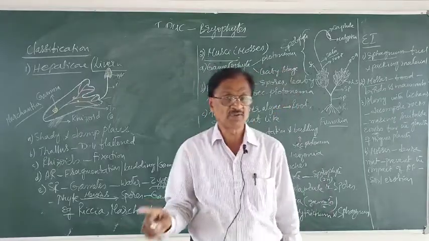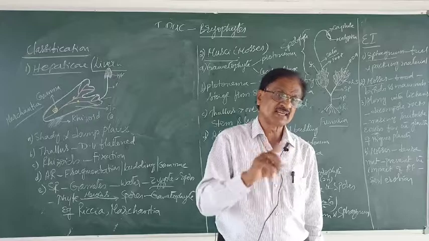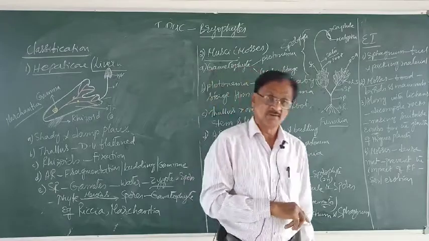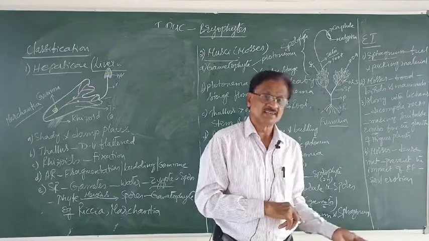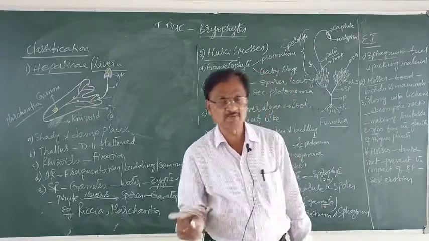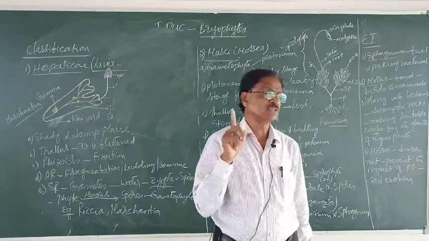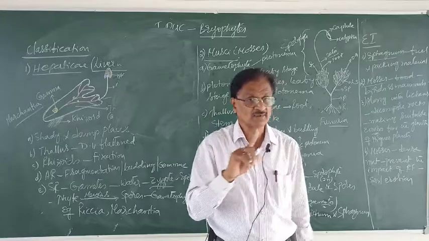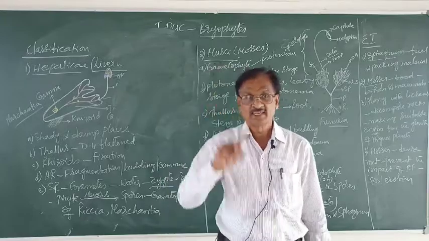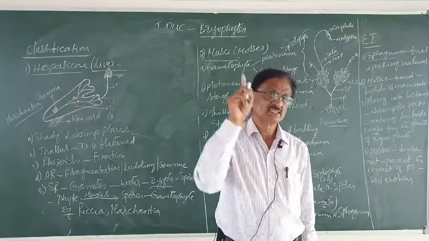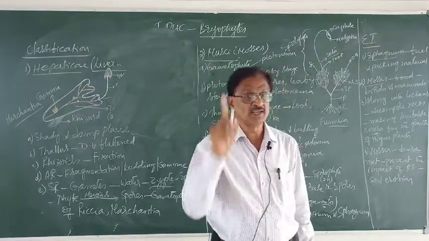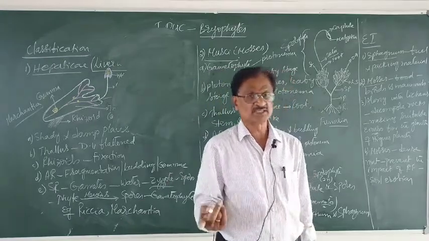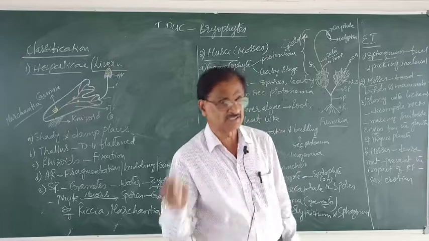This is because the alga can synthesize the food but cannot get raw materials, and on the other hand, the fungus can get the raw material but is unable to synthesize the food. Hence, the association is compulsory or obligatory, which is called obligatory mutualism, or sometimes symbiosis.